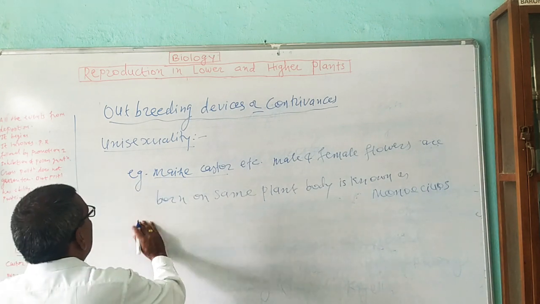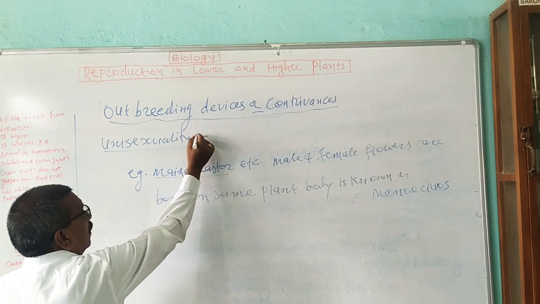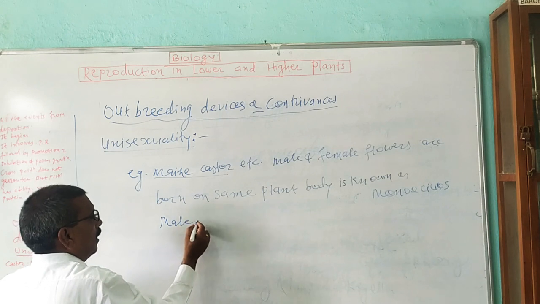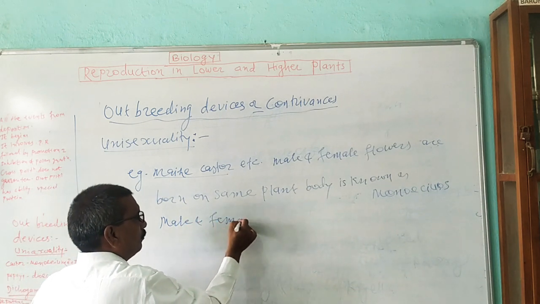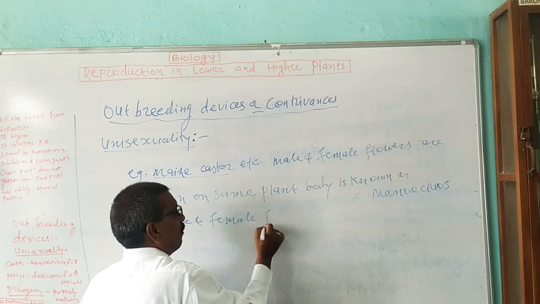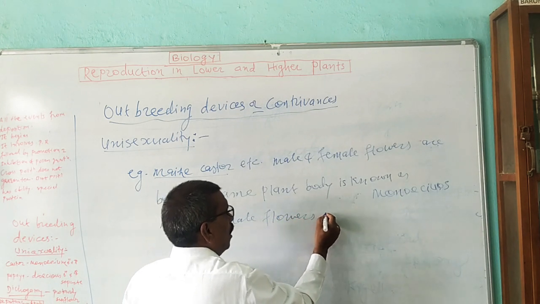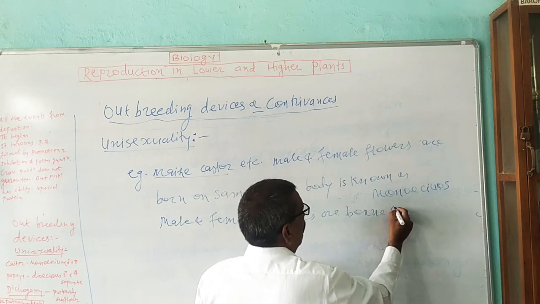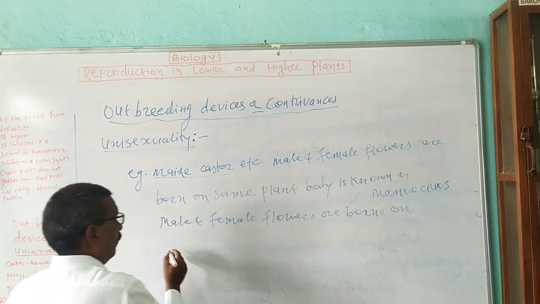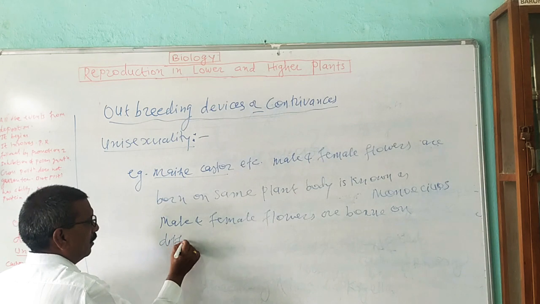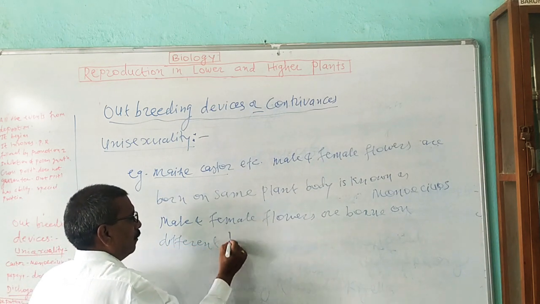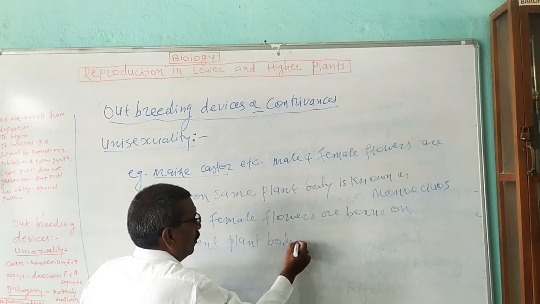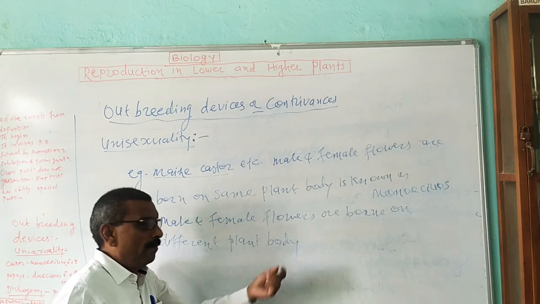Then the next type of unisexuality is that in some plants, male and female flowers are borne on different plant bodies, known as a male plant and a female plant.